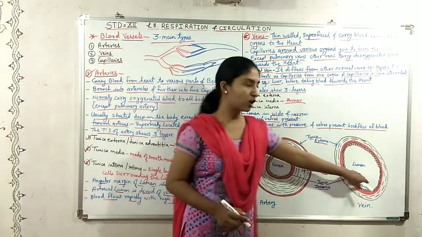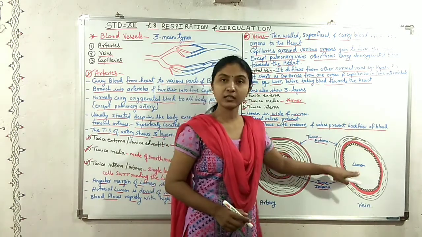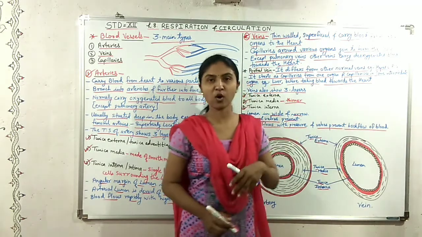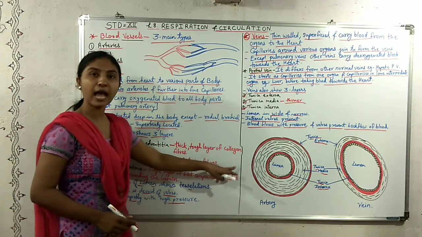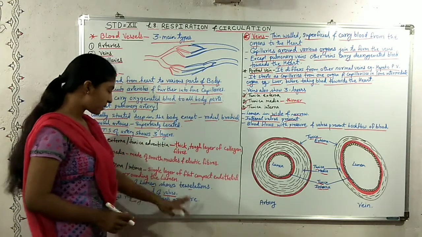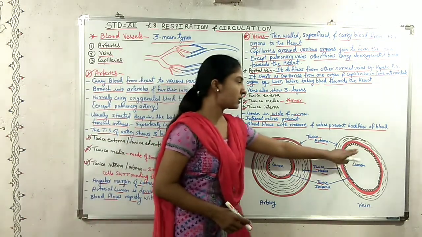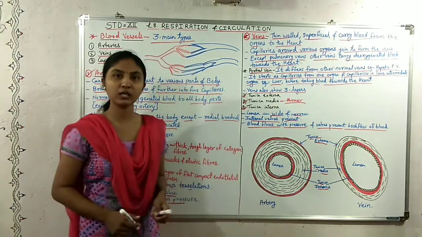The blood here also flows with pressure, but the valves are present in the lumen of the veins, so these valves prevent the backflow of the blood. Whereas in arteries, the valves are absent, so the blood flows with high pressure and very rapidly. In the veins, the valves are present, and they prevent the backflow of the blood.